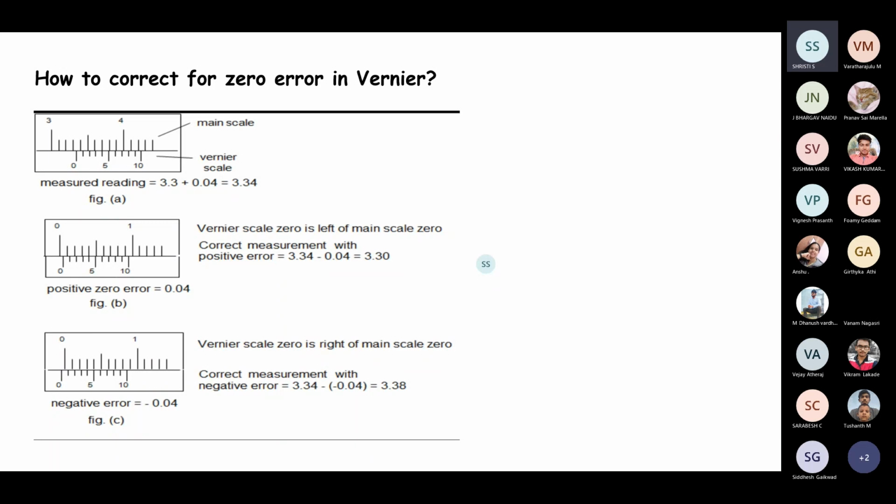The main scale reading is 3.3, and the error shown here is plus 0.04. We apply the zero error to get the final value. The point to note is that in the negative error we do the minus of minus, so the error gets added in the negative zero error, whereas it gets subtracted when there is a positive zero error.